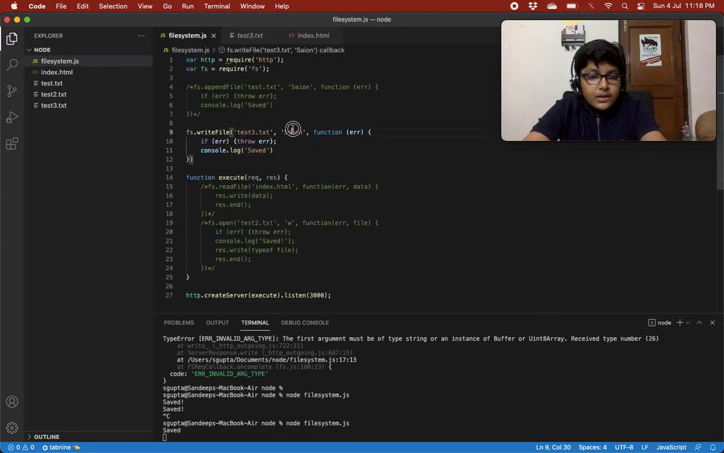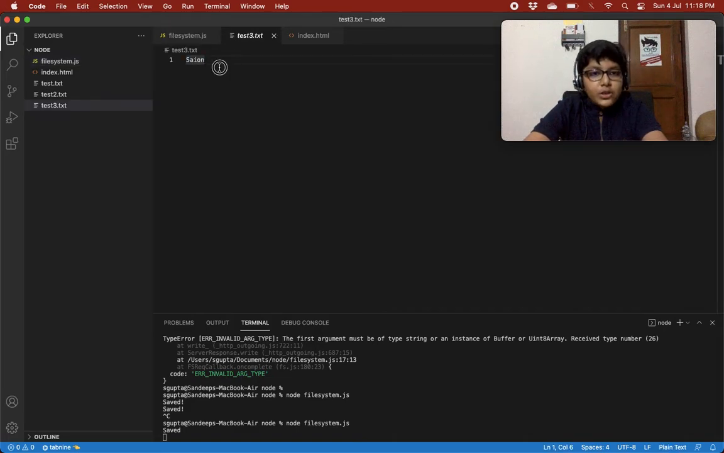Now if I do this once again and I give the content Saion 2, what will happen? Try to guess according to the knowledge we have just gained. It would just overwrite the content in the file. So it is not like append file. Append file adds the content to the file, whereas write file overwrites the content. They are two different things. Overwriting the content means changing the whole content, but adding the content means adding some content to the existing content.